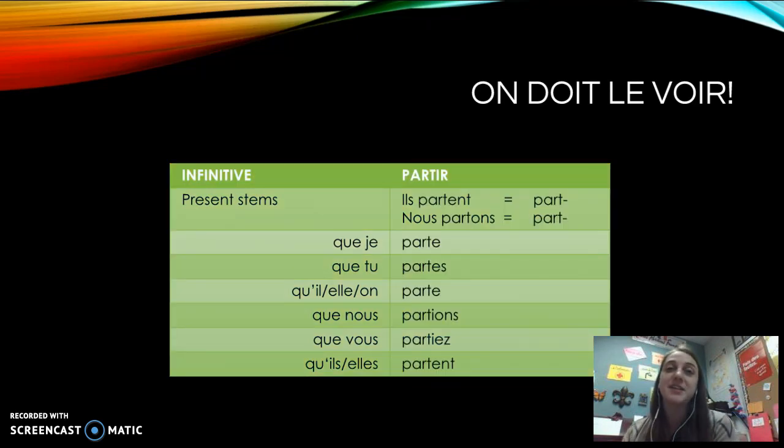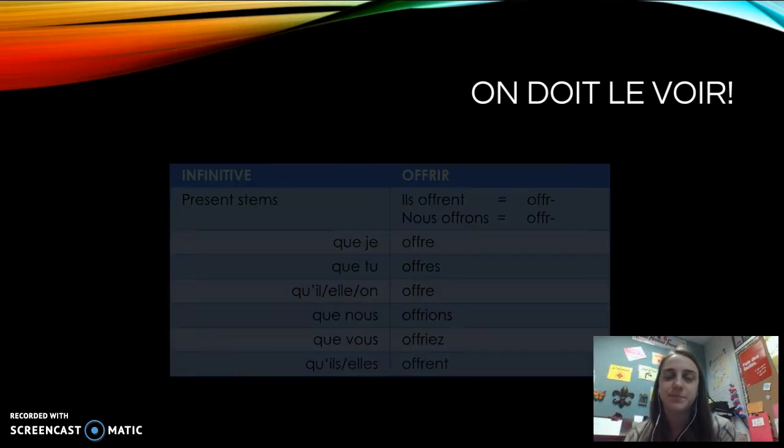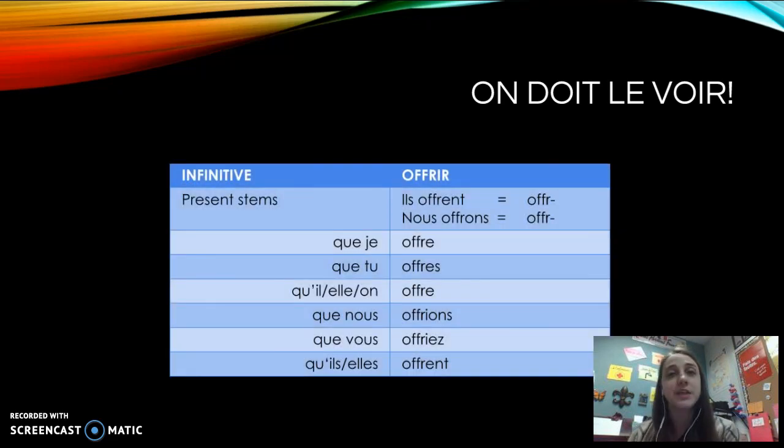Partir, again, starting to see the difference between indicative and subjunctive. Que je parte, que tu partes, qu'il parte, que nous partions, que vous partiez, qu'ils partent. Offrir, these are our IR verbs that conjugate just like ER verbs. So we have offr and offr, que j'offre, que tu offres, qu'il offre, que nous offrions, que vous offriez, qu'ils offrent.